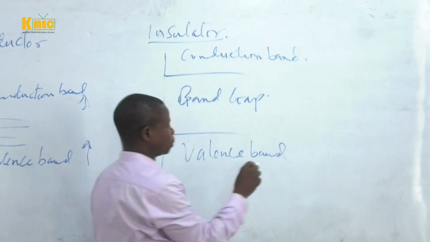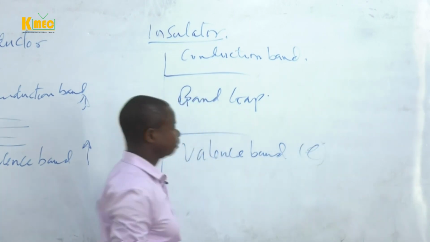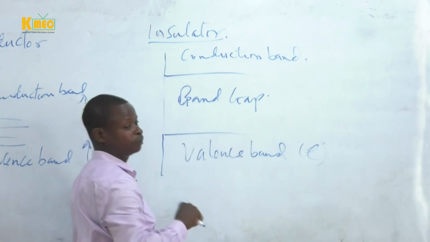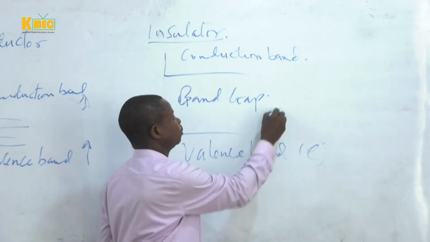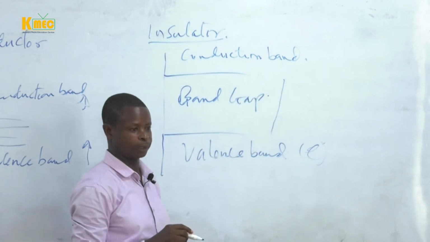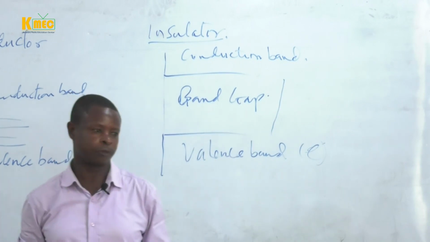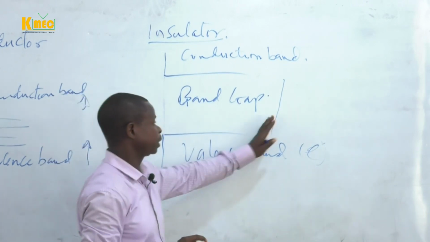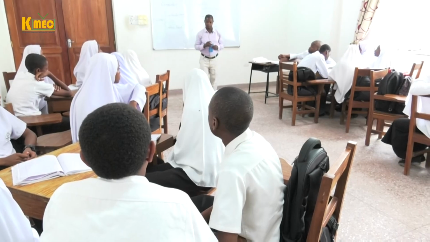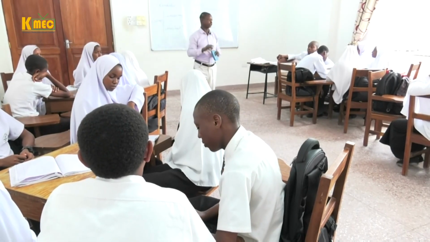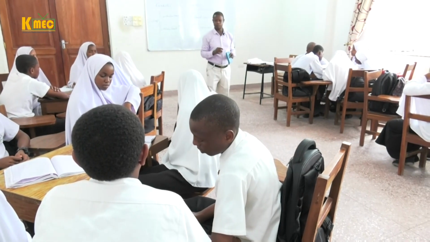Therefore, the electron is here. Because the gap is very large, the electron cannot jump to the conduction band. In that case, an insulator cannot allow electric current to pass through, because the electron cannot jump to the conduction band. How about in a semiconductor? Who can tell us about semiconductors?